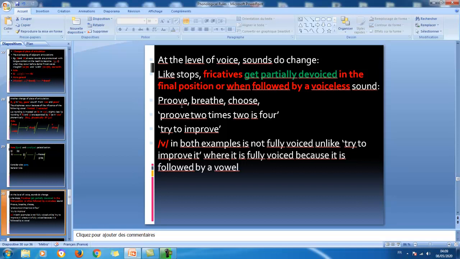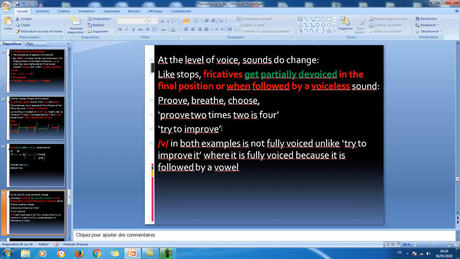For example here, prove, breathe, choose. Z, the fricative here, the fricative here. Even here, prove 2 times 2 is 4. Prove 2. So the v is followed by voiceless sound t. So here the v is final, here the th is final, z is final. But here the v is followed by voiceless sound. And even here, times 2. Proof 2 times 2 is 4.